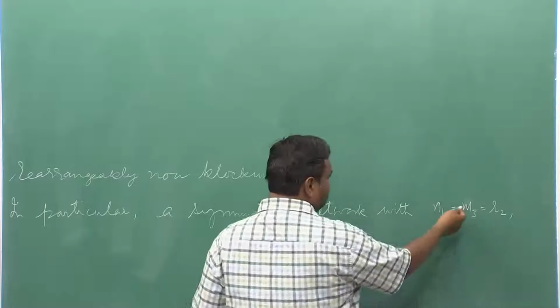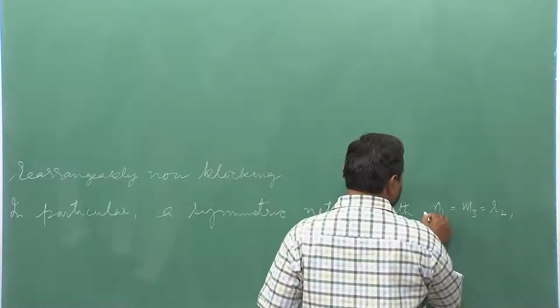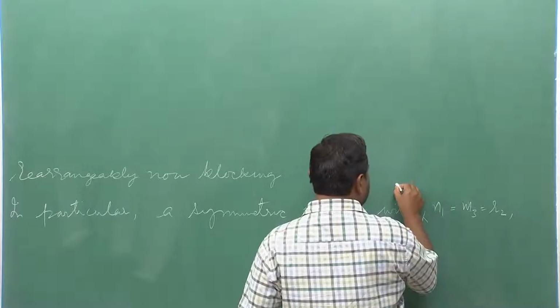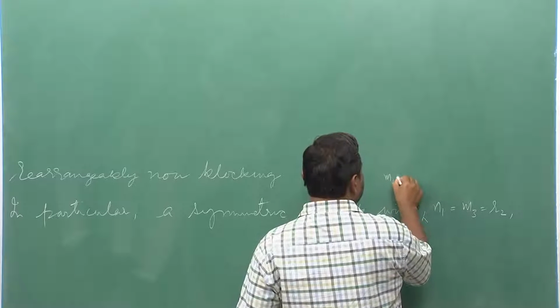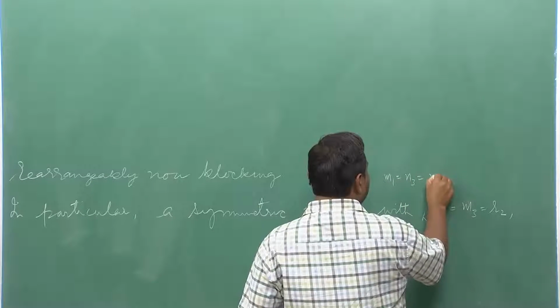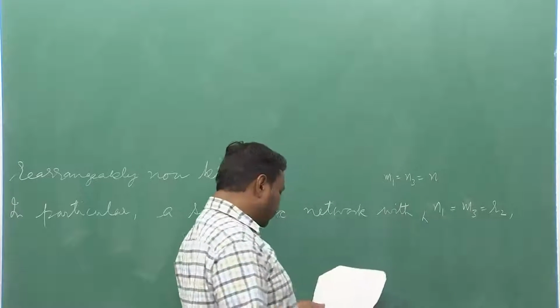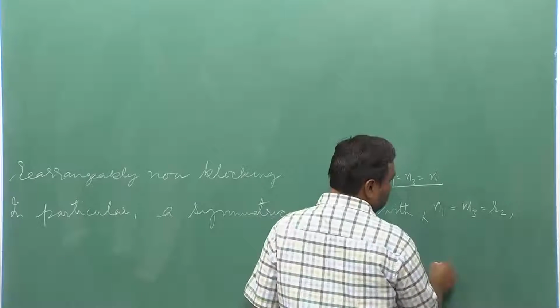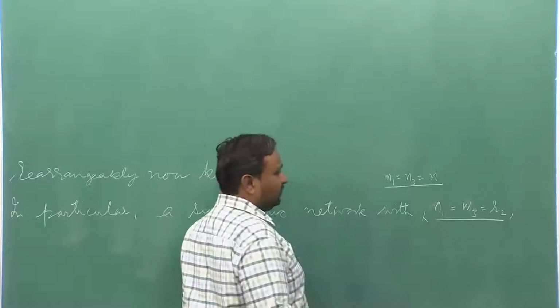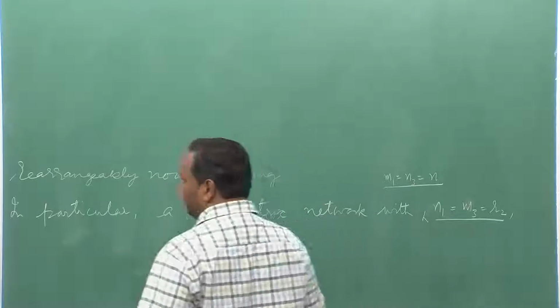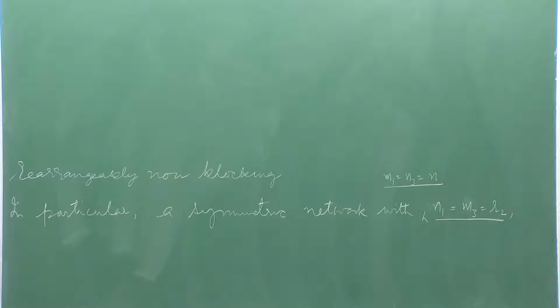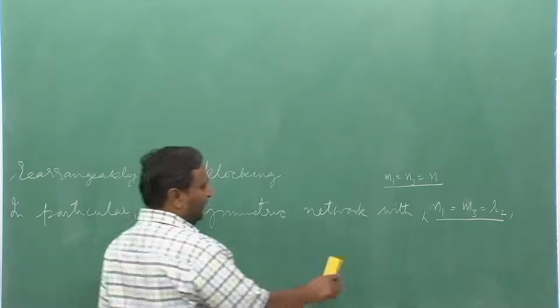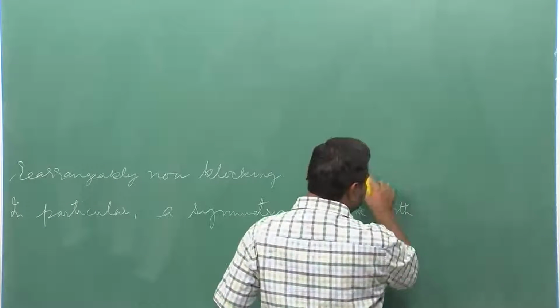Okay, this actually happens, and another condition is M1 should be equal to N3, which we define as n. So, this is the condition for symmetry. This condition is always true for the Clos network. So, in fact, I need not write this; I can work with only this condition.